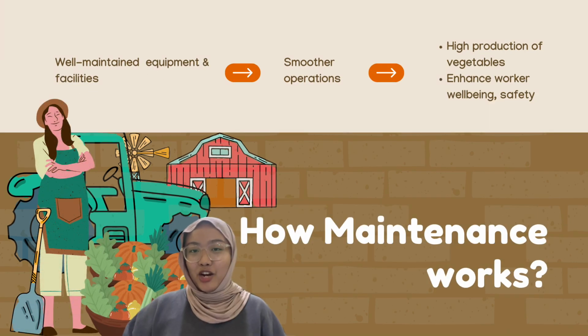The next one is how maintenance works. The first one is preventive maintenance, which is a method to prevent equipment malfunction or breakdowns. By doing regular servicing, cleaning, and calibration, it will help to discover any problems and fix them before they cause expensive disruptions. Meanwhile, corrective maintenance is used after malfunction of the equipment happens, by swiftly repairing or restoring equipment to its working state in order to minimize downtime and production losses.